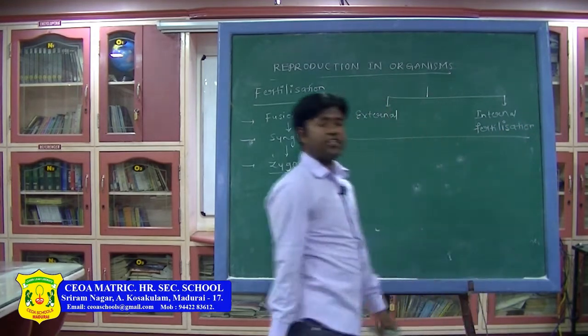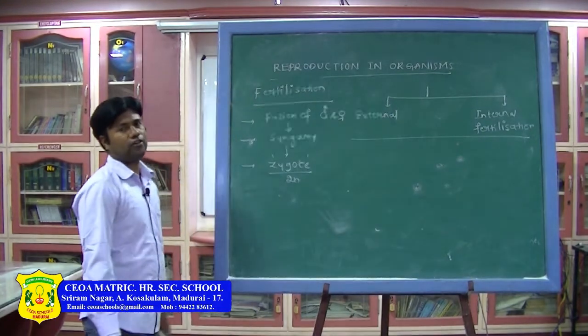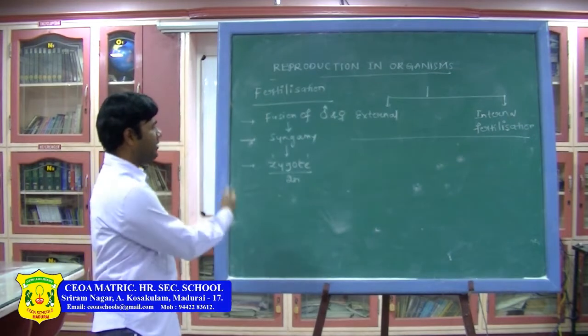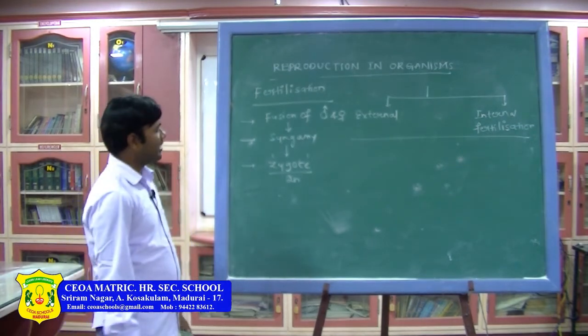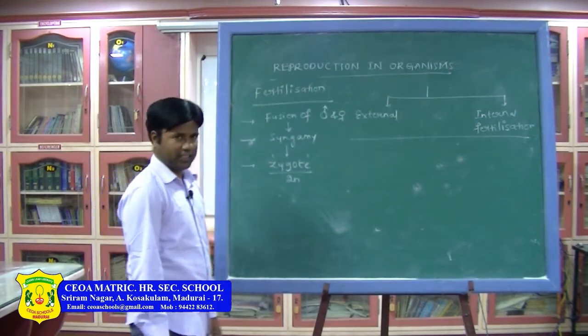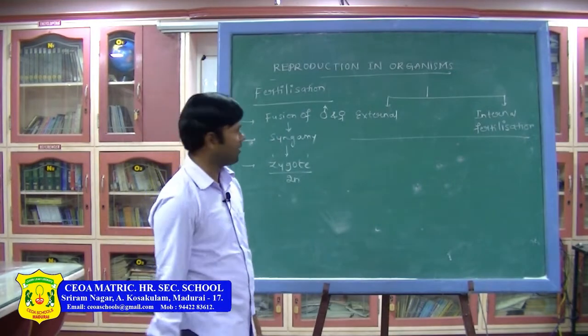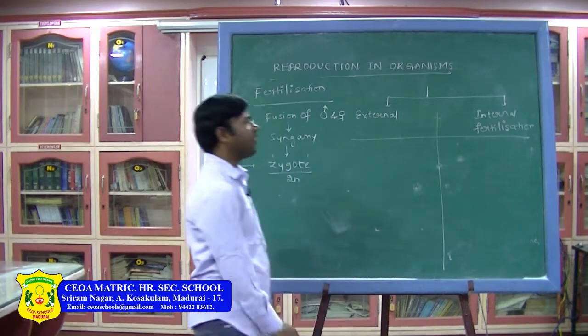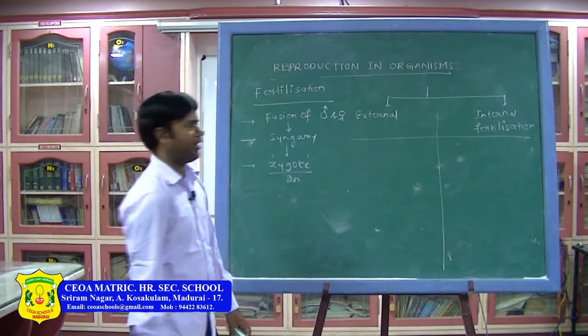What is fertilization? Fusion of male and female gametes is called fertilization or syngamy. Here the 2n state of the zygote, diploid in condition, is a vital link between the two generations, the previous generation and the next generation. Then let us see some of the differences between external fertilization and internal fertilization.